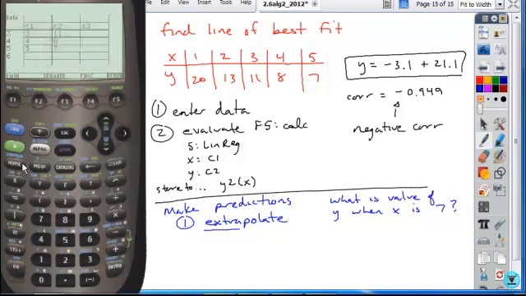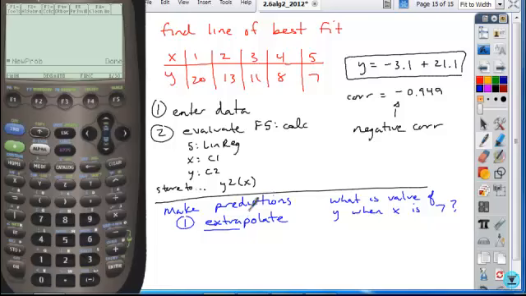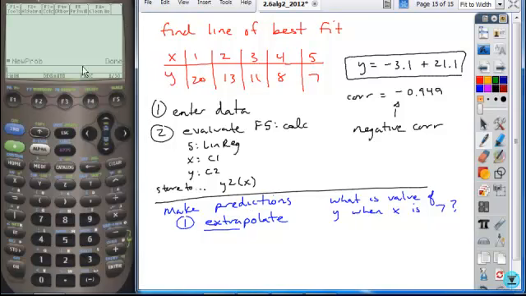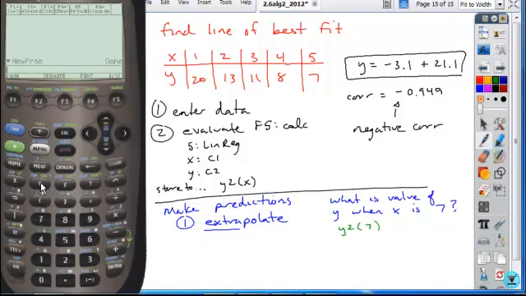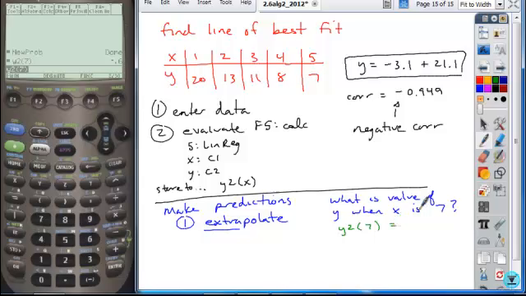And so what I can do here, if I am going to evaluate that, I can go to my home screen, and I can use the fact that I've stored this equation right here in the y2 value. So I'm going to take y2 of 7, and I'm going to evaluate that function. So if I take y2 of 7 and I hit enter, it gives me my answer, okay, based on this data here. Oops, come up here. This should be a negative 3.1x. Okay, so if I evaluate this, I get my answer down here to be negative 0.6. So that is the estimated value when x is 7.